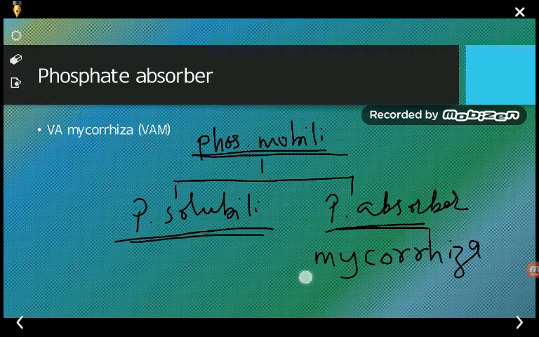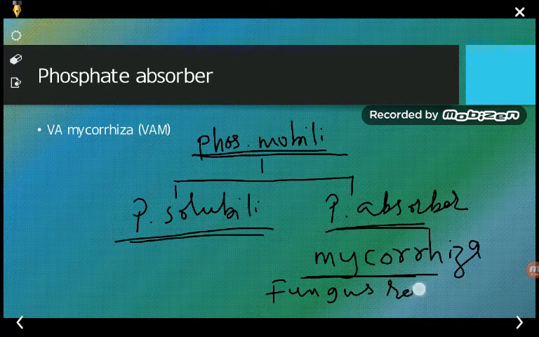MYCORRHIZA. So what is mycorrhiza? Mycorrhiza are the fungus root. So it is one of the fungus root एसोसिएशन, एक प्रकार का ऐसा एसोसिएशन होता है जिसमें कि फंगस के रूट का एसोसिएशन विद द प्लांट्स टेक्स प्लेस करता है। मतलब यहाँ पे these are the one type of fungus which they used to come in contact with the root of plant and make the phosphate available to the plants.